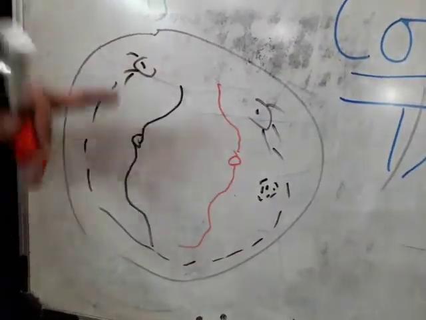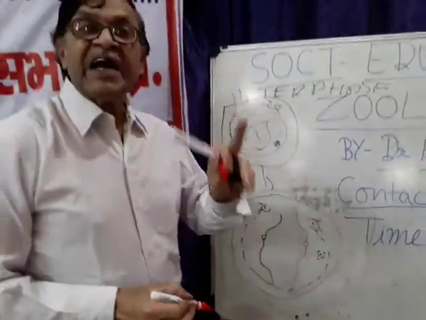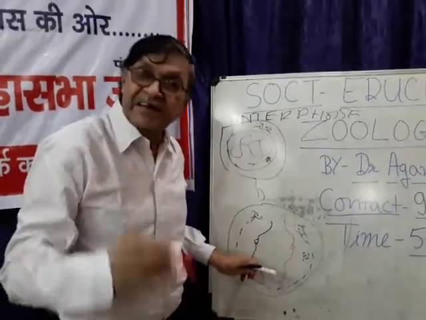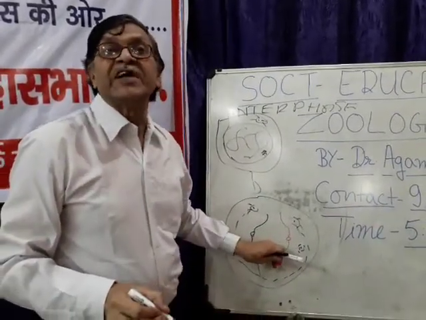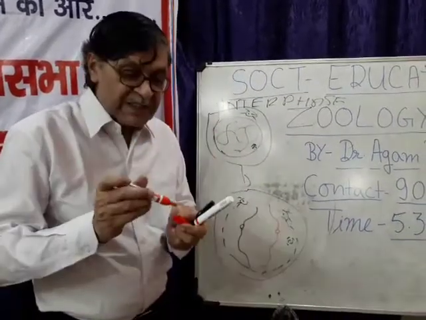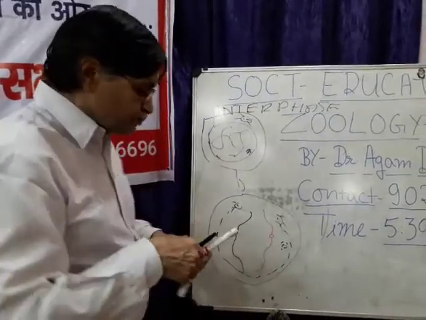You know, for each type of chromosome we have two chromosomes, one obtained from the paternal parent, the other from the maternal parent. Both these chromosomes are of similar types. They are called homologous chromosomes.